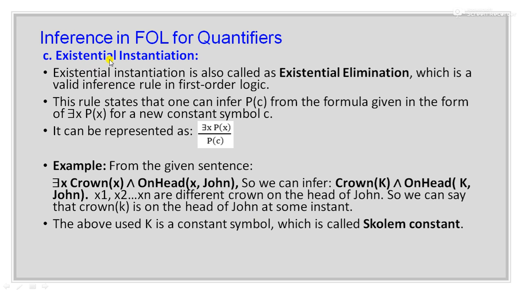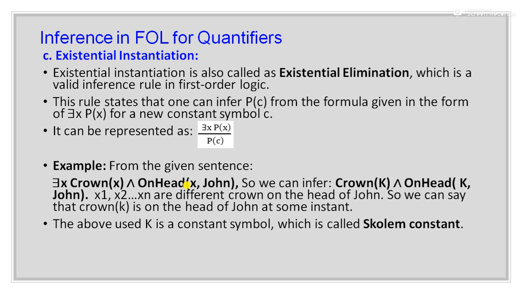Third is existential instantiation. Existential instantiation is also called existential elimination, which is a valid inference rule in first order logic. The rule states that one can infer P(c) from the formula given in the form of there exists x P(x) for a new constant symbol c, and this is the format in which we can represent existential instantiation. For example, there exists x, Crown(x) and OnHead(x, John).